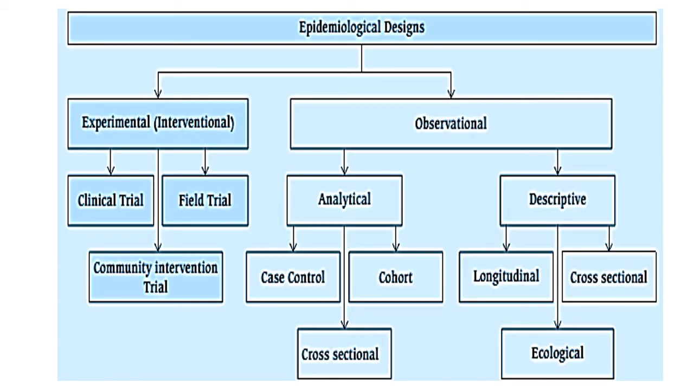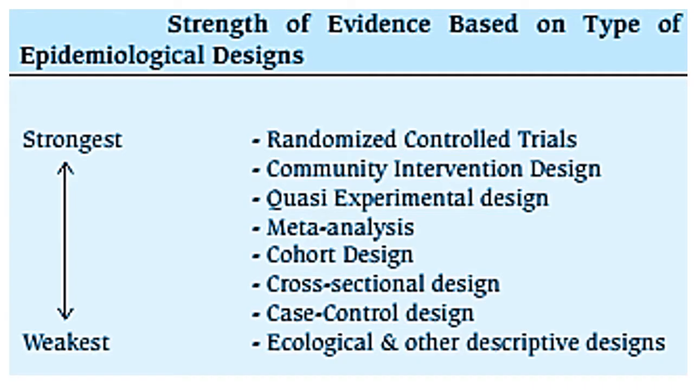So, history apart, just a revision of epidemiological study designs. Observational studies are divided into descriptive and analytical, and then intervention. How to select is decided upon what you want to do. Evidence based on epidemiological design, as we discussed last time: randomized control trials give the strongest evidence, followed by community intervention and quasi-experiment, and the weakest evidence provided by any epidemiological study design is the descriptive study design.